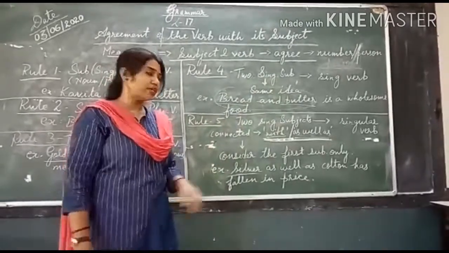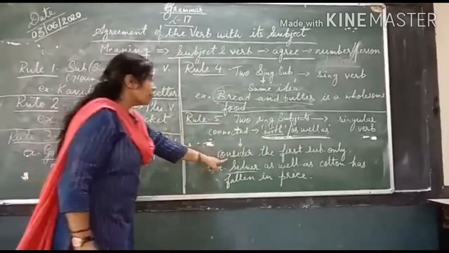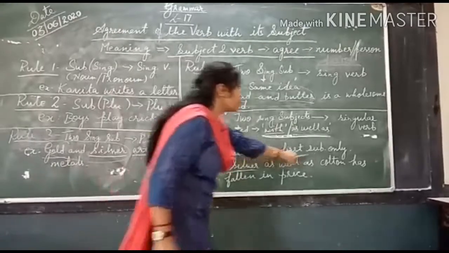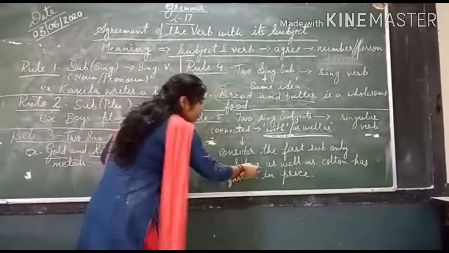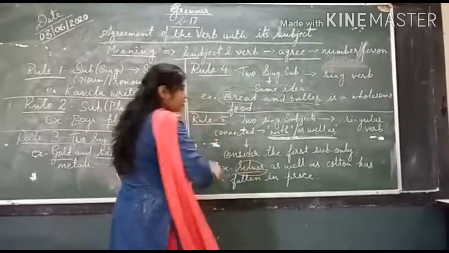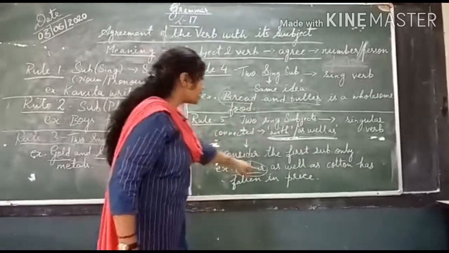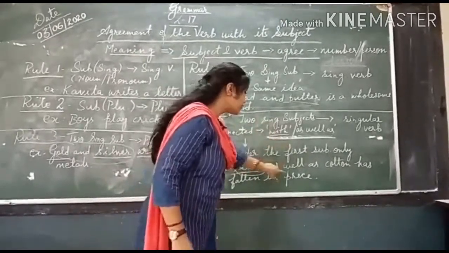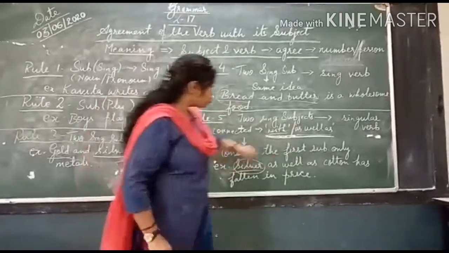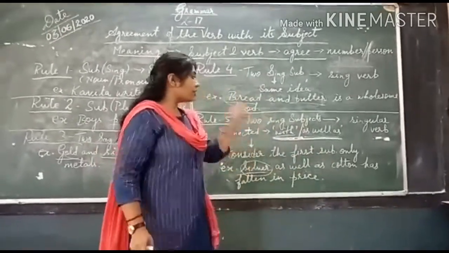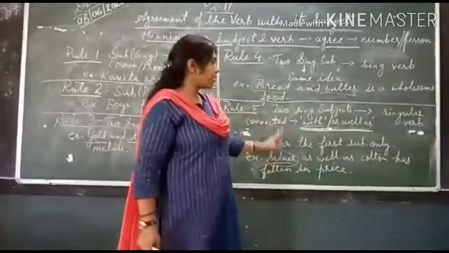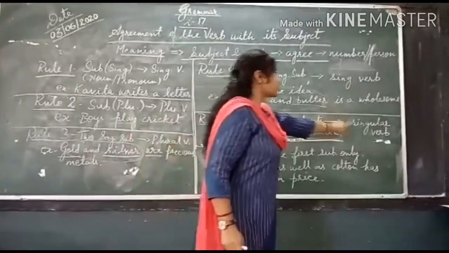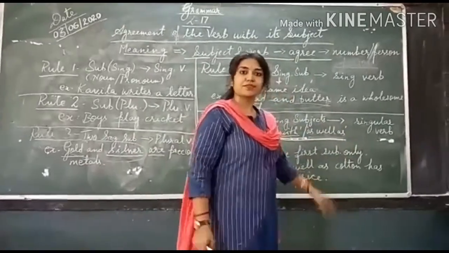My dear students, this is because we only consider the first subject. Meaning in this example, we will consider silver only. Whenever you get 'as well as' or 'with' connecting two different subjects, we will always consider the first subject and thus we will write the singular verb with it. Clear?